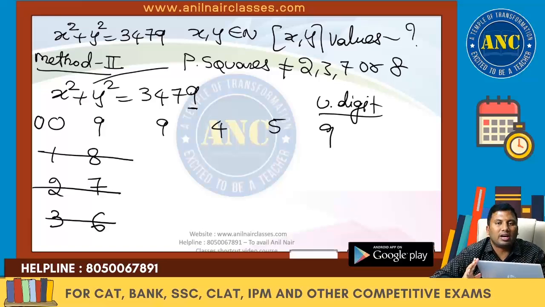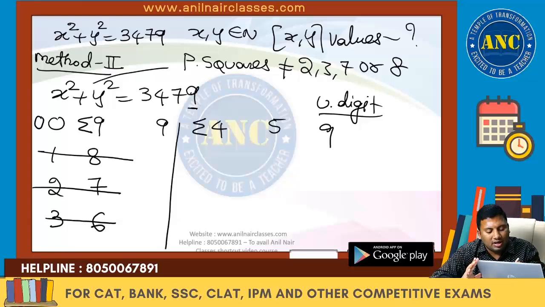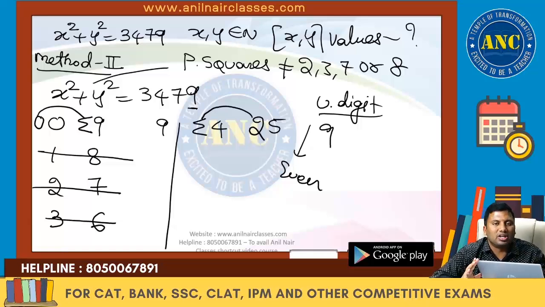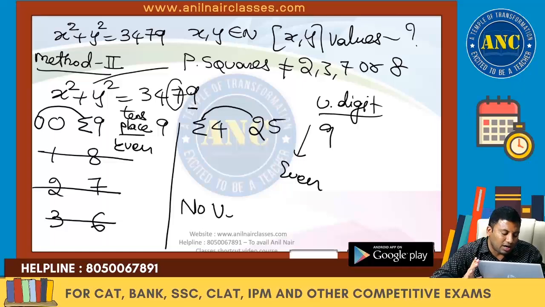Any perfect square ends with an even number of zeros. A perfect square ending with 9 has an even tens place. Any perfect square ending with 4 has an even tens place. Any perfect square ending with 5 has tens place 2. Even plus 2 is an even number. That means the tens place should be an even number. 0 plus even is an even number. The tens place, according to the unit digit logic, should be an even number. But according to the question, the tens place is an odd number. Answer is no value for x comma y exists.